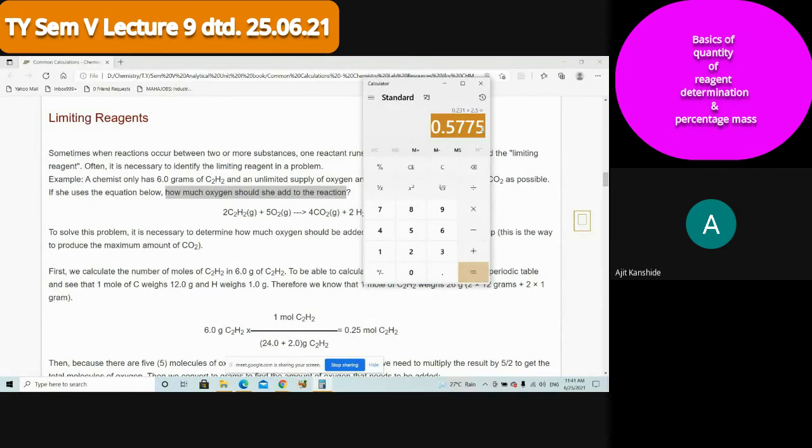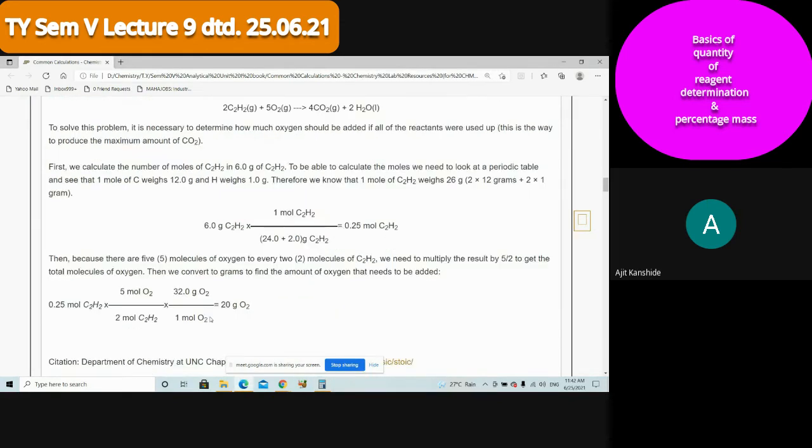0.775 into 32 is 18.48. See, 8 is a large number, so don't neglect that 8. You either represent 18.5 or you can say 18.48. This much gram is necessary for the reaction. Is this discussion clear? Are you following what I am saying?